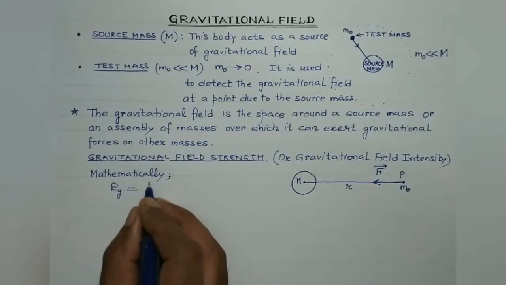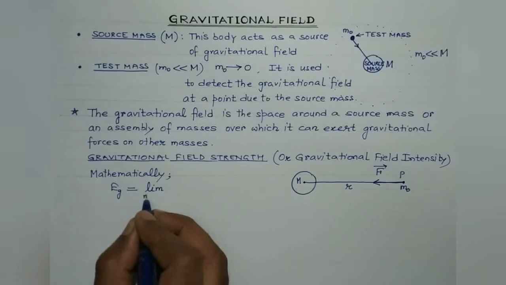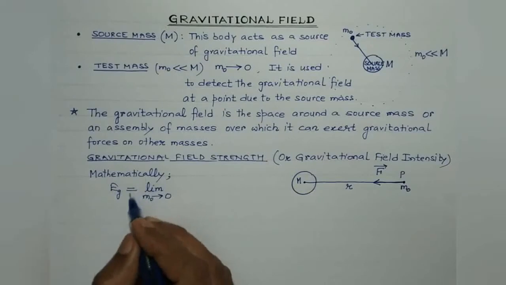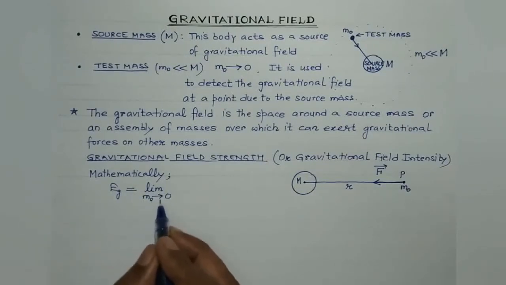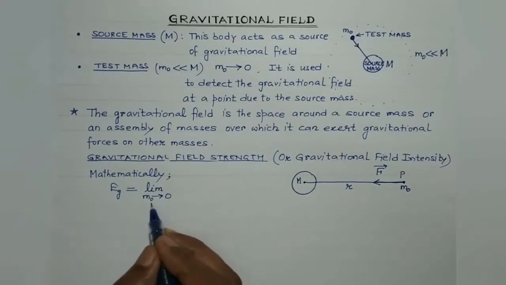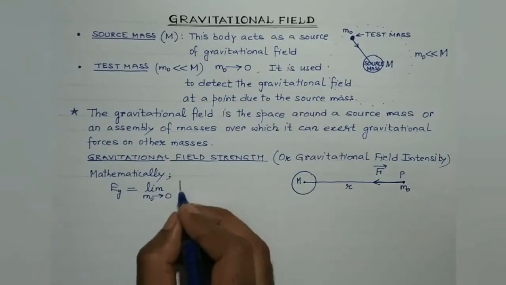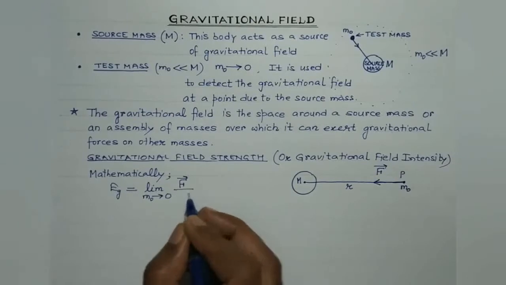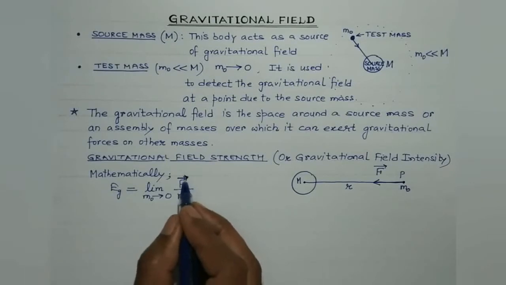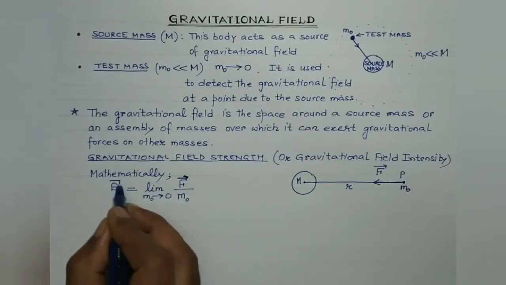It is given mathematically by the limit as m0 tends to 0 of F by m0. The limit is symbolic of the fact that the magnitude of the test mass approaches 0. It's very, very small, negligible. Mass cannot be 0, so this arrow indicates it tends to, or approaches, 0, indicating that the mass is negligible. And this is the force experienced per unit test mass. Now look, the right hand side is a vector quantity, so the left hand side must also be a vector quantity.